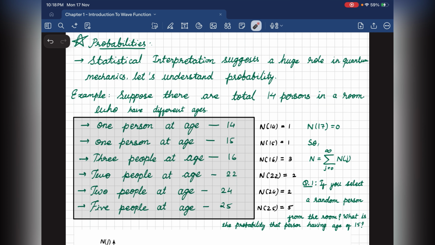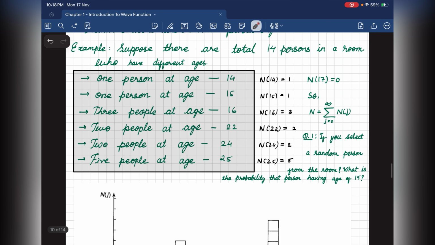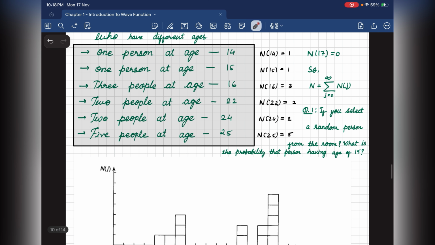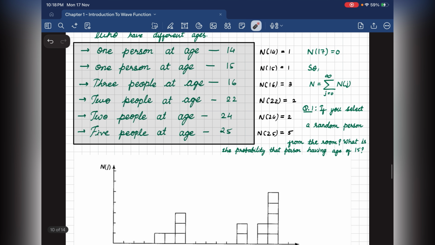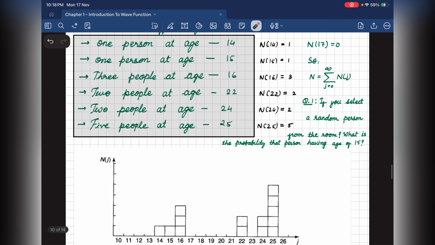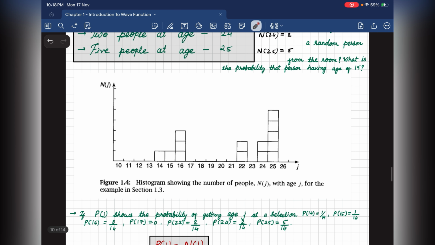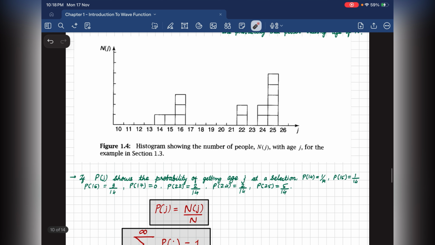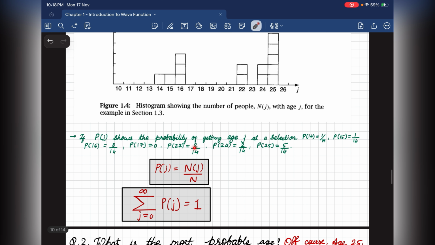And if I want to find the probability of a person at age 15, if I select a random person, then P of 15 equals 1 over 14. So that's it. Probability is the fraction of outcomes. Now this idea extends to every age group.